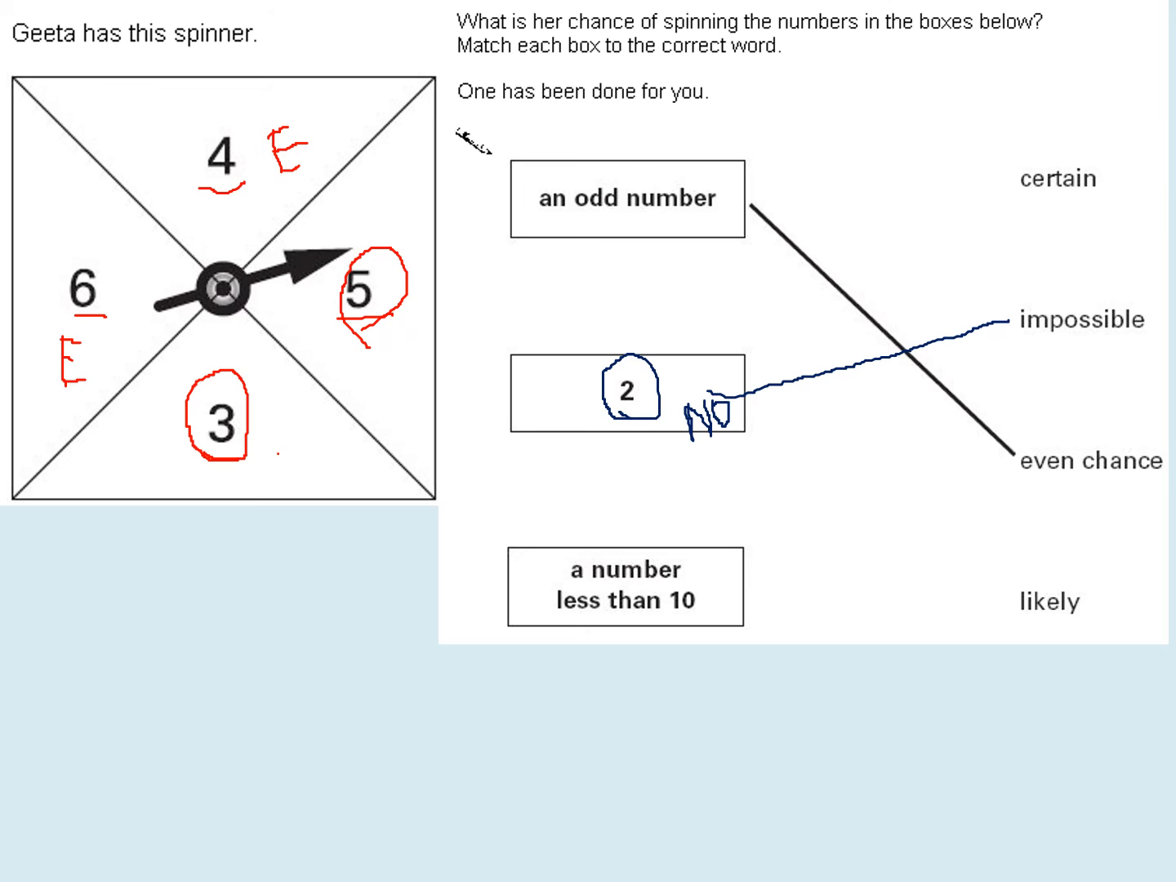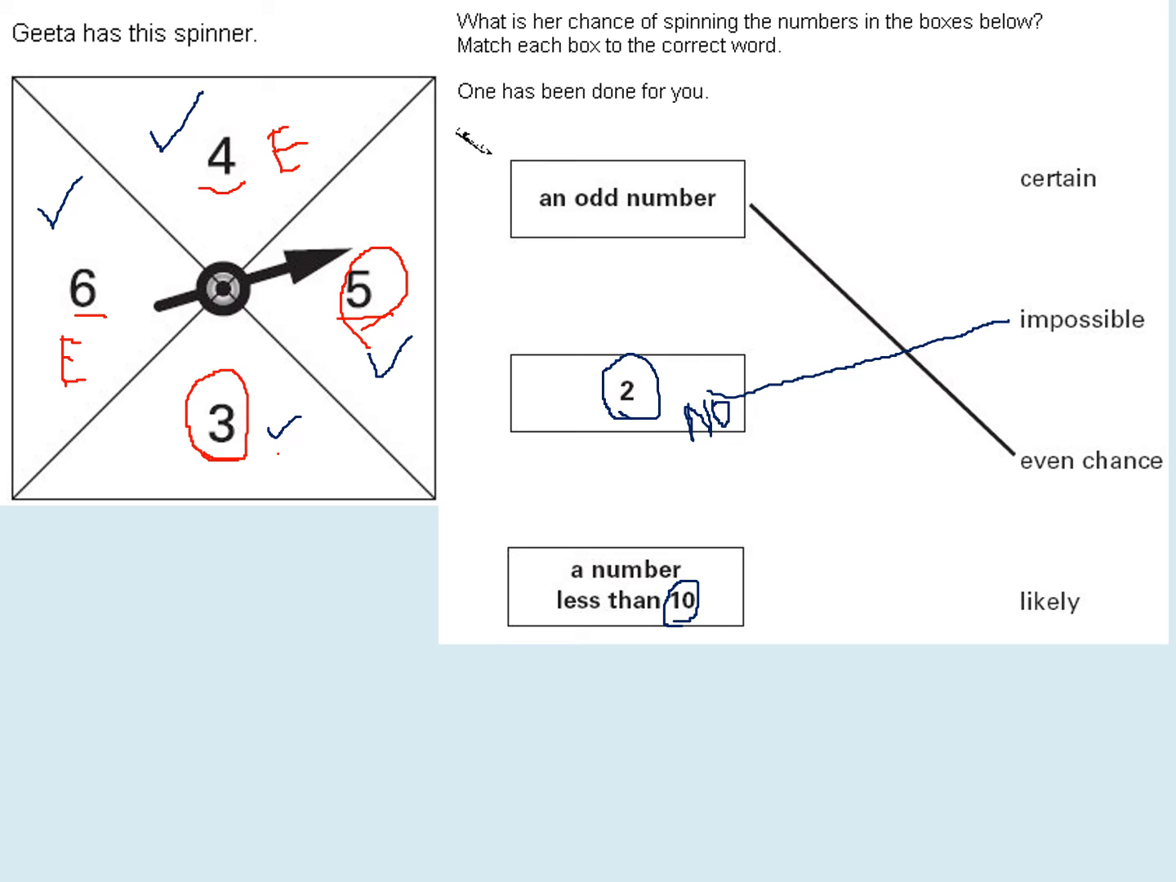Isn't it? Yes. A number less than 10. Okay, good. 3 less than 10. Yes. 5 less than 10. Yes. 4 less than 10. Yes. 6 less than 10. Yes. So whenever you spin, all these 4 numbers are less than 10. Got it?